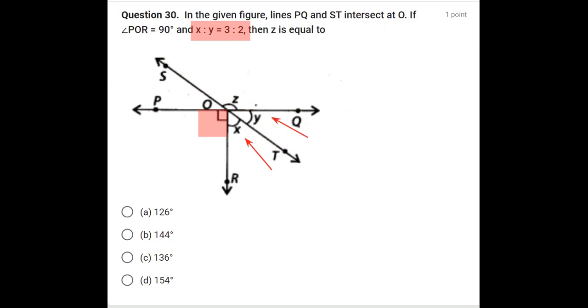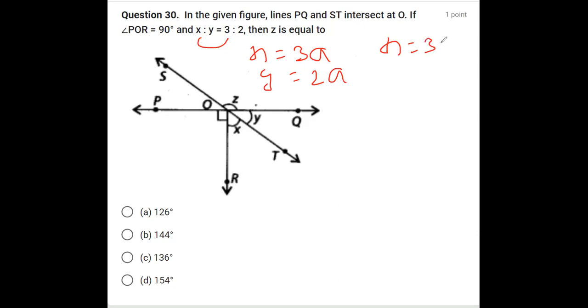Now, in ratio questions, we take X as 3 times a variable, say a, and Y will be 2 times a. Make sure you do not take X as 3x. You have a tendency of taking X as 3x, but we cannot use the same variable.